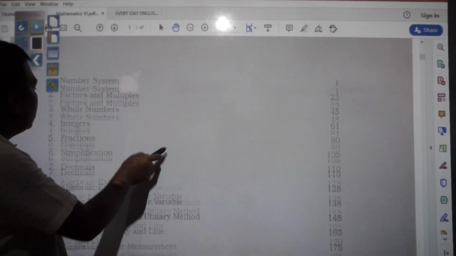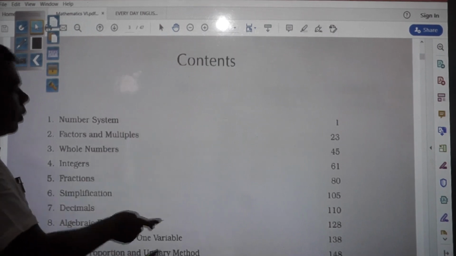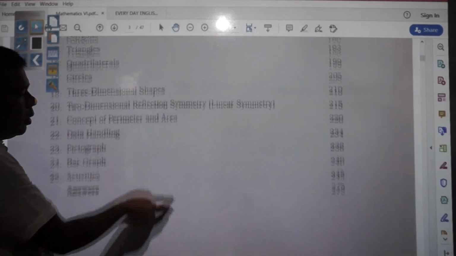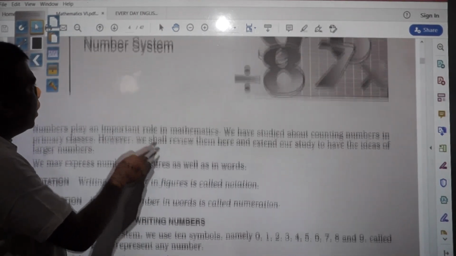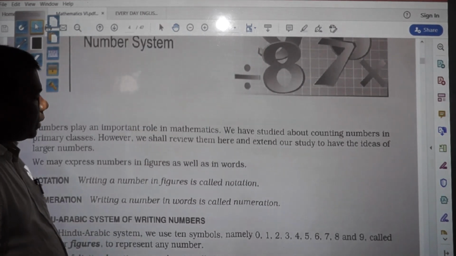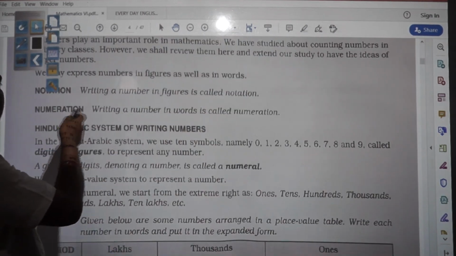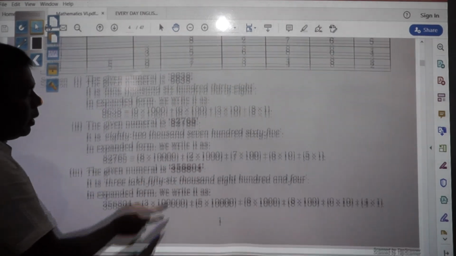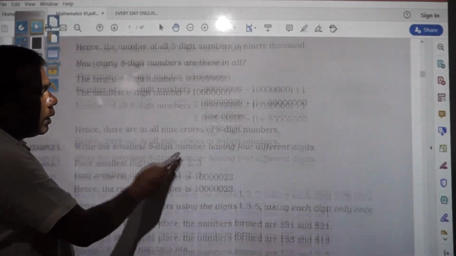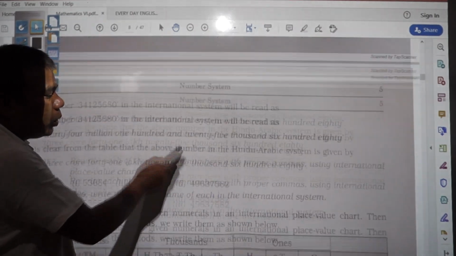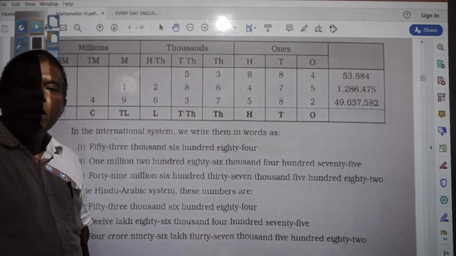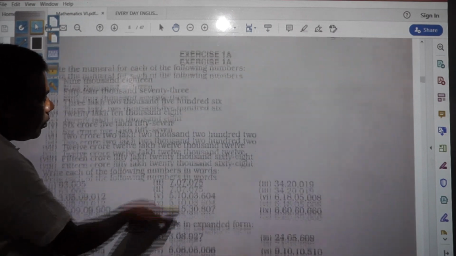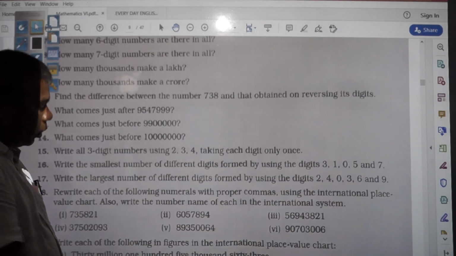So here are the contents you are going to learn this year. The chapter will start with number system. These things are written: notation, numeration, Hindu-Arabic system, and later you have the international system also, and then you have the exercise. After watching this video, whatever possible questions there are to solve, you will solve from the exercise and keep them ready in your notebook.